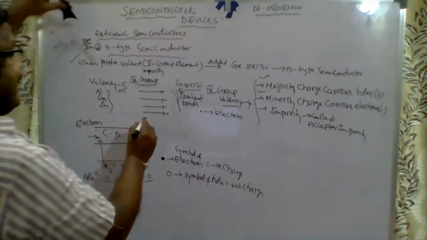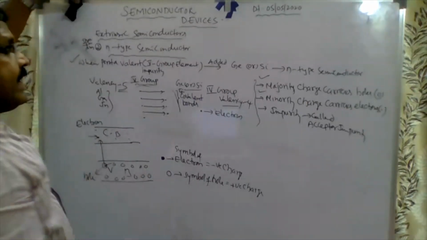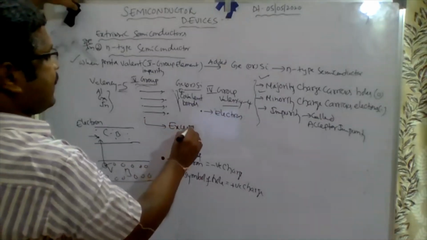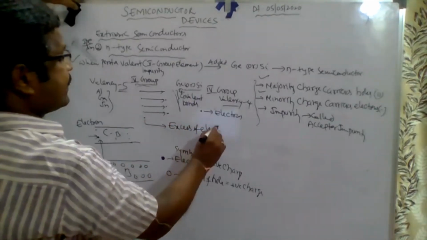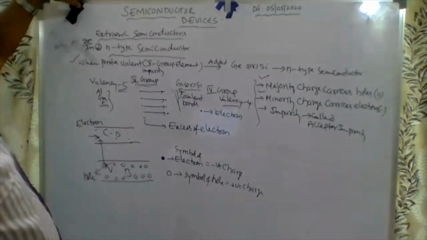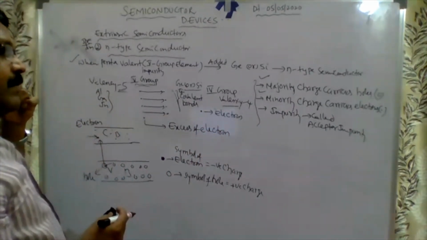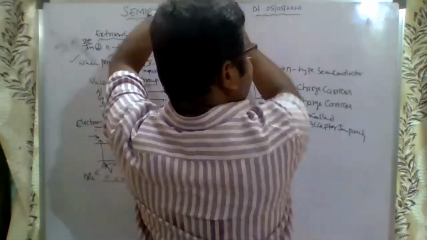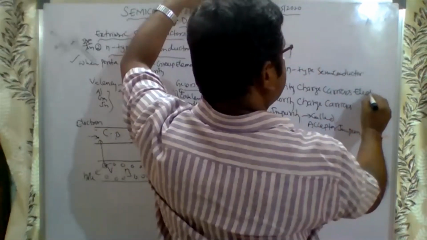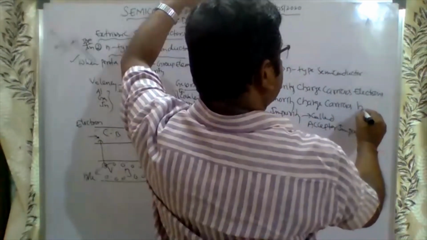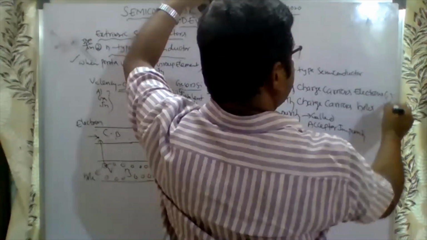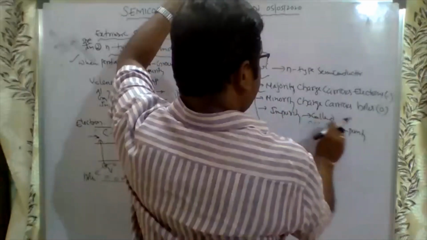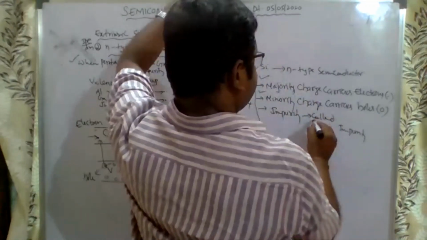See here, there is an excess of electron. So we can say the majority charge carriers are electrons and the minority charge carriers are holes. This impurity is called donor impurity.